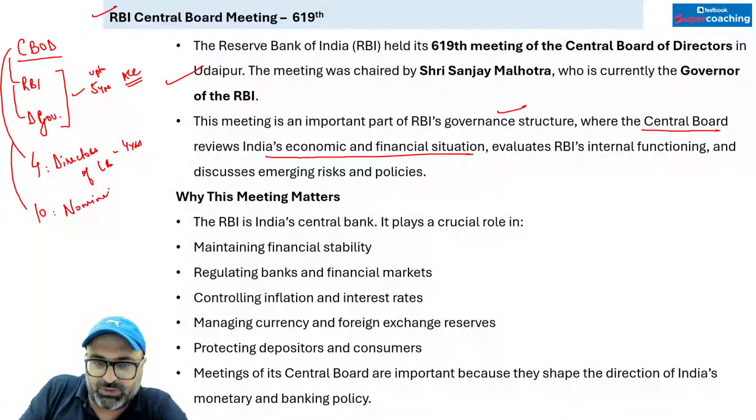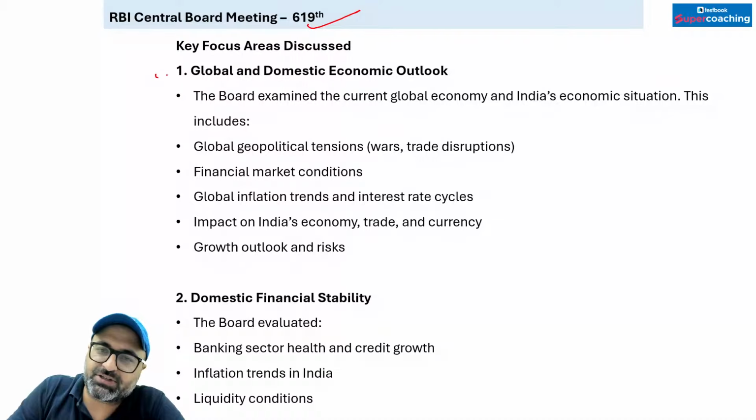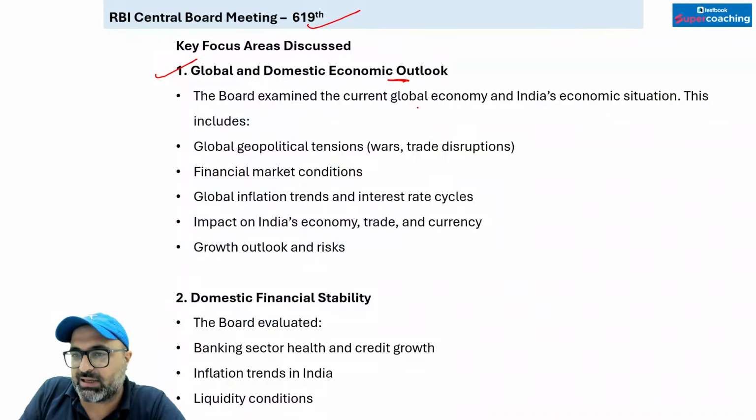I'm trying my best that whatever general awareness related news is related to my topic, I will be covering that as well. What were the key focus areas discussed during this meeting? The first is global and domestic economic outlook. The board examined the current global economy and India's economic situation, discussing global geopolitical tension, war, trade disruptions, financial market conditions, global inflation trends, impact on India's economy, trade and currency, as well as growth outlook and risk.